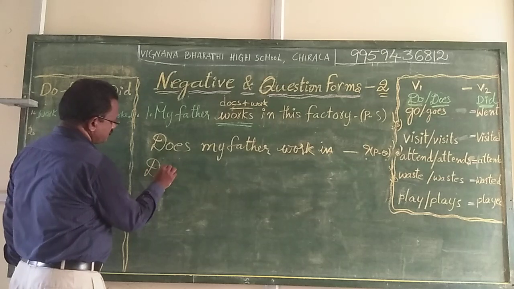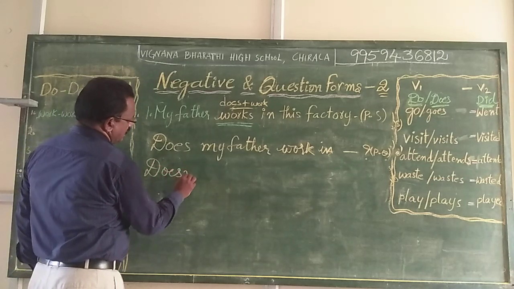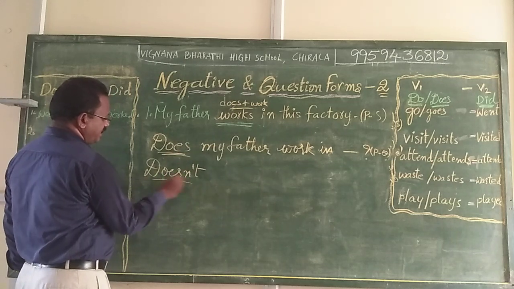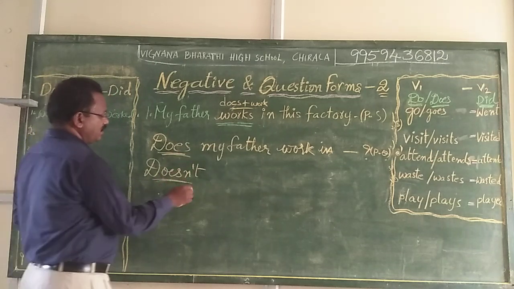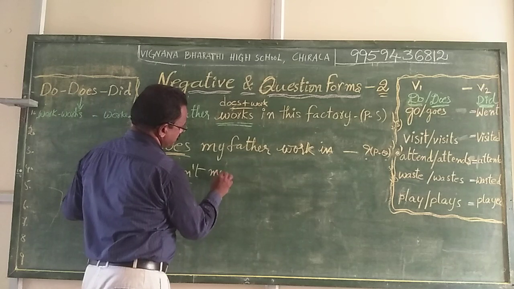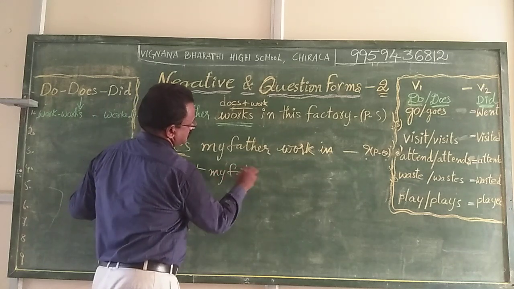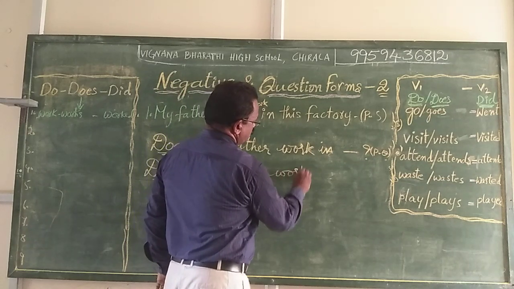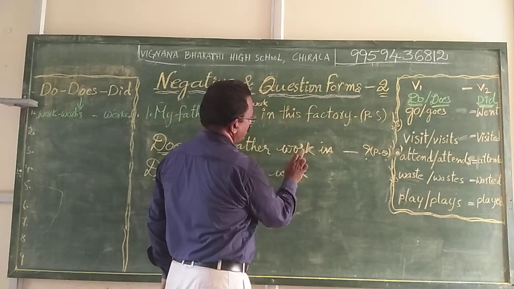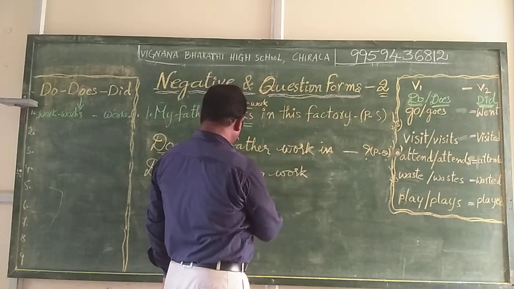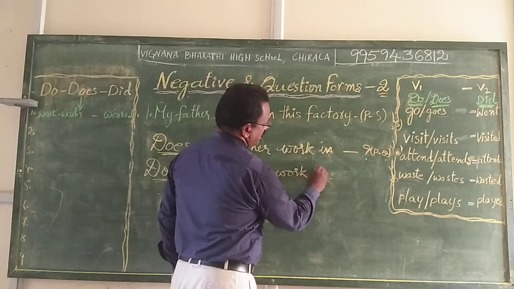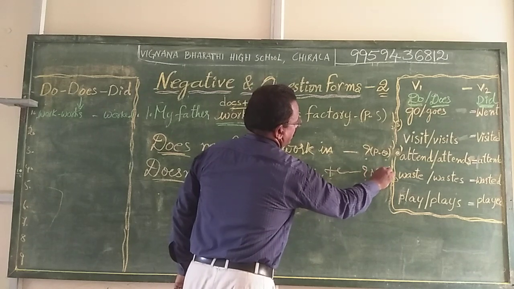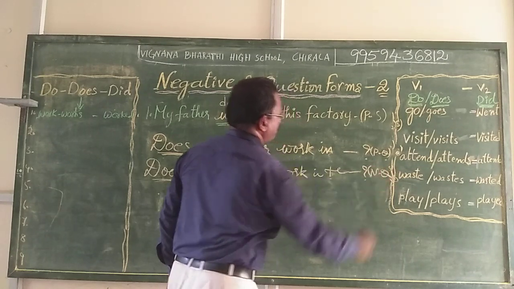Negative question. Doesn't change is only a negative statement adding not. Doesn't my father work. You should not write works here, only work. Doesn't my father work in this factory? Question mark. This is negative question form.